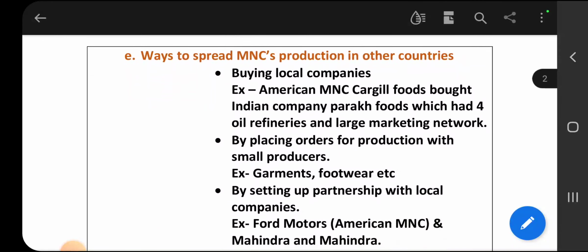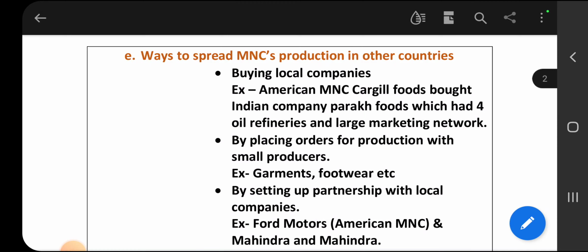Then, ways to spread MNC production. First of all, what is the link between local companies and MNCs? For example, one American-based MNC company establishes itself in India. How does a local company get benefit from that USA company?